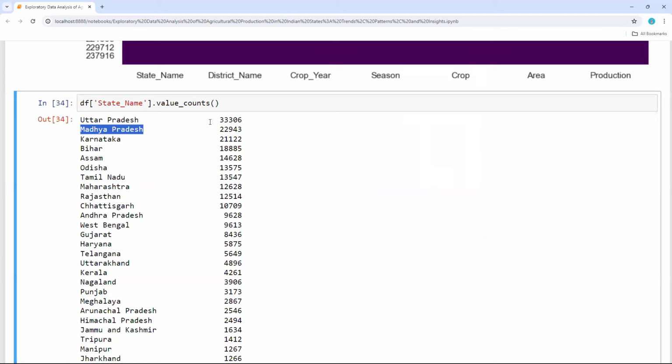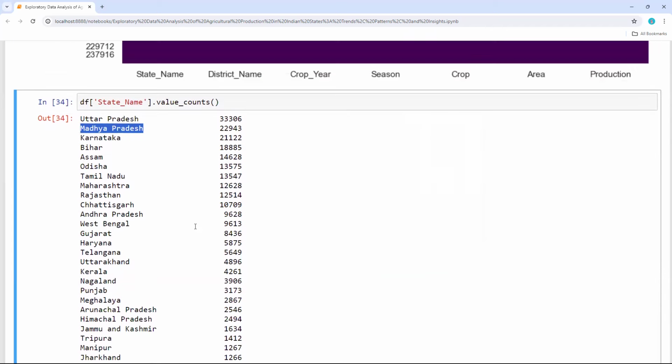As per my data set, I have 22,000 entries from Madhya Pradesh and Karnataka, followed by Bihar, Assam, Odisha, Tamil Nadu, Maharashtra, Rajasthan, then Chhattisgarh, Andhra Pradesh, West Bengal, Gujarat, Haryana, Telangana. So we do have this number of entries from each state.